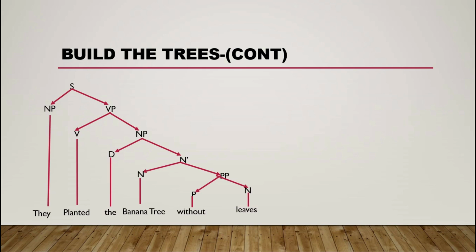So in total they have to read: they planted the banana tree without leaf. That is a sentence, because "plant" is a verb that relates to the subject, they, who did the action. So that is a sentence.